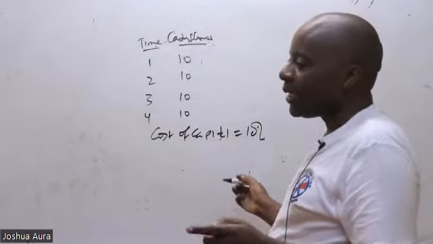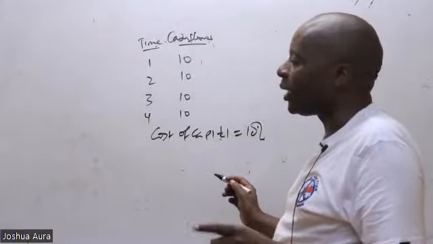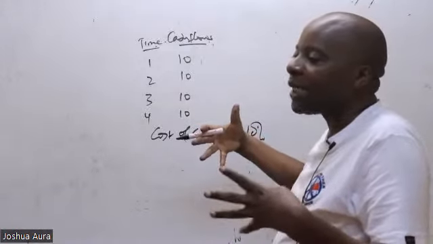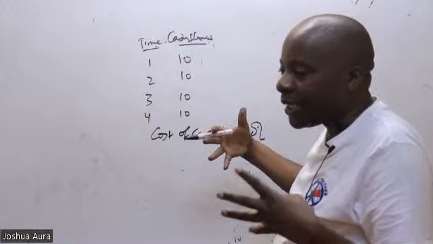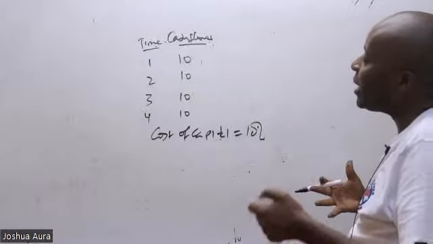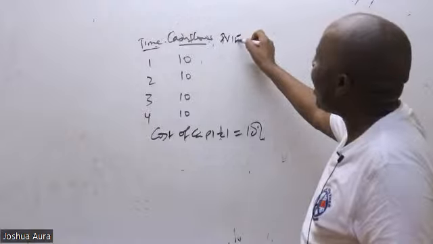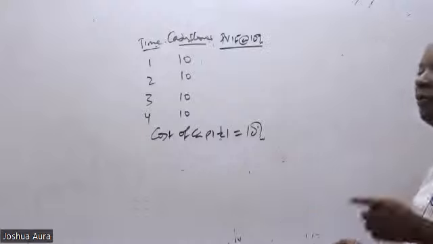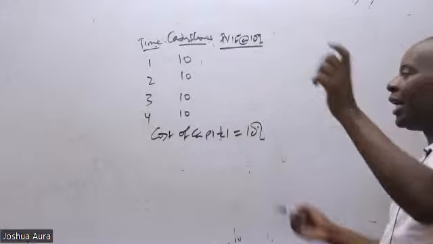Then if it is 10%, there is something I want us to study here, something very important. I know that these are uniform cash flows, but I would want us to treat them as if they are disjointed, as if they are irregular. And then if that is the case, I would want us to copy those PVs. Remember, in the other question, we had the PVs with us. So we just go there, and then we copy and paste them here.